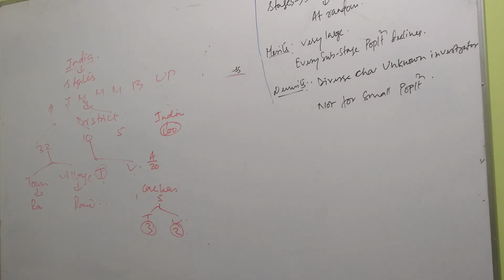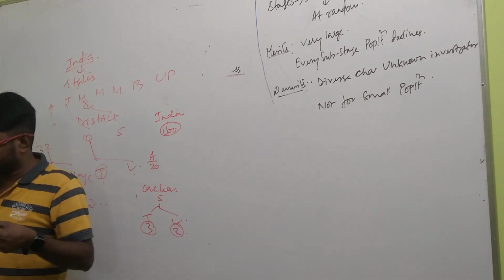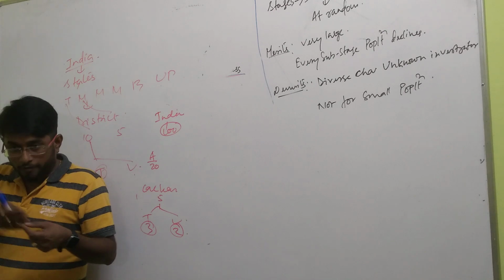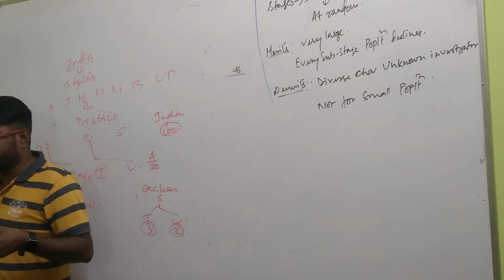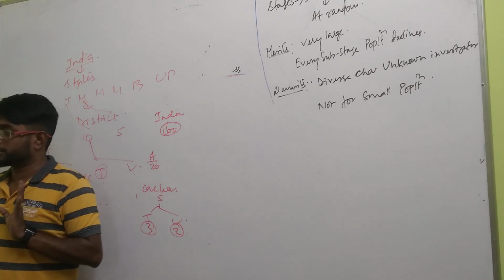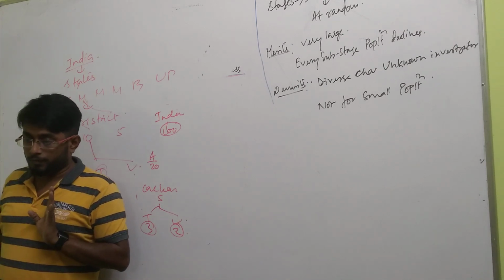Now the substages. 1 lakh population is now divided into 10,000, 10,000, 10,000. Now 10,000 is divided into 1,000, 1,000, 1,000. 1,000 divided into 100, 100, 100. 100 then divided into 10, 10, 10, 10. Now the job is very easy. From each 10, randomly sample. Clear?